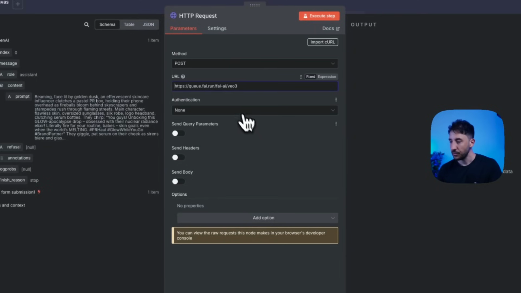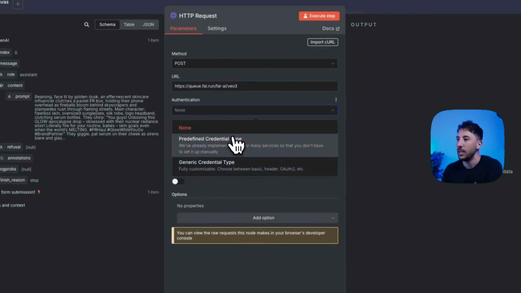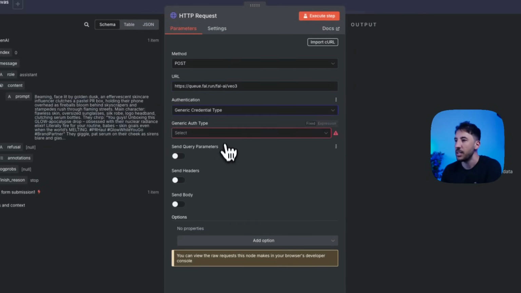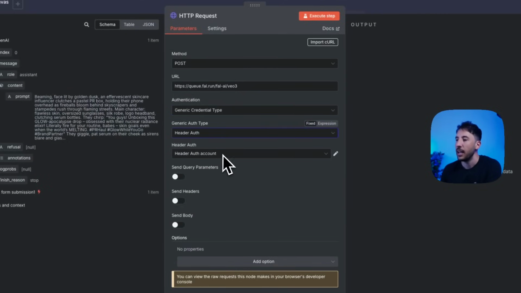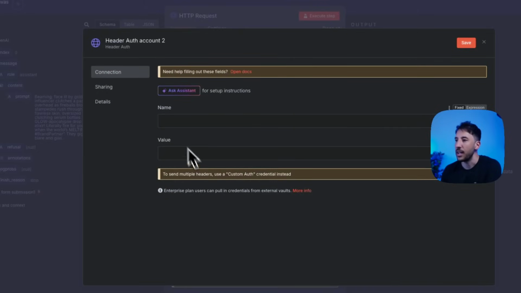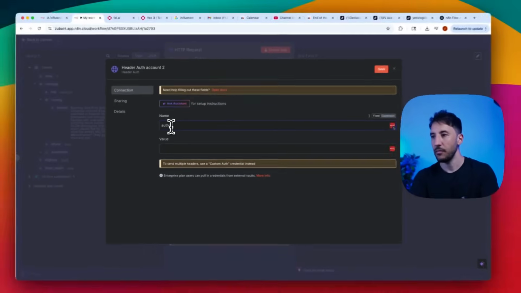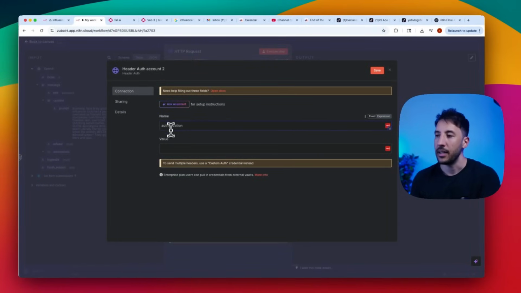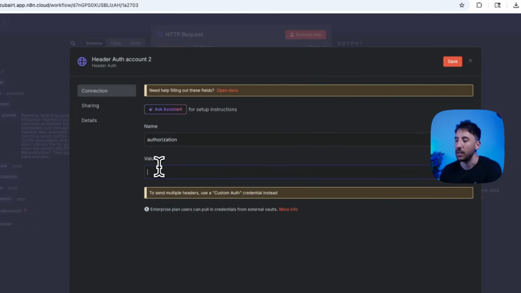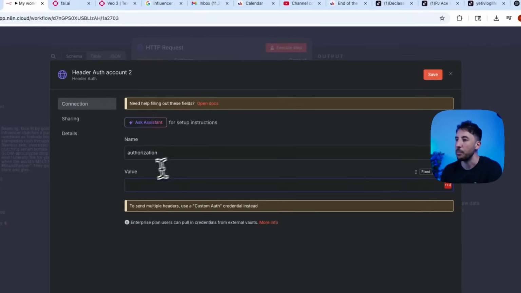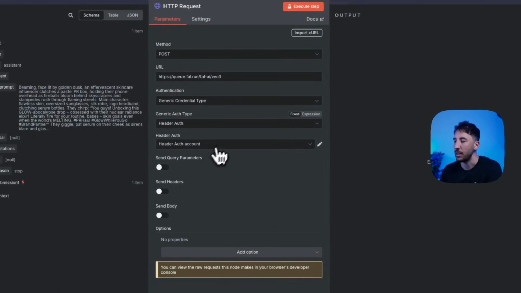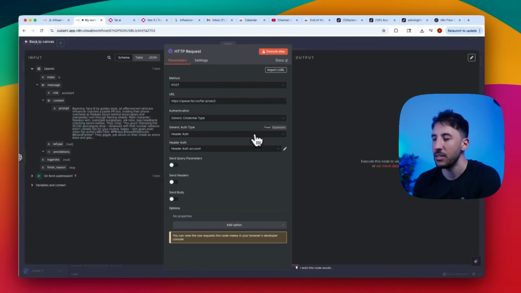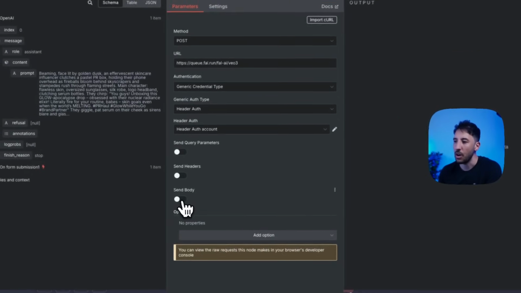There you go. For authentication, we're going to do generic credential type. The auth type is going to be header auth. And then here, you're going to click on create new credential and name it authorization. Then here you paste in your API key, click on save, and you'll be good to go. Since I've already done that, I don't need to do that again. So that's all you need there. And then you can also toggle send body.